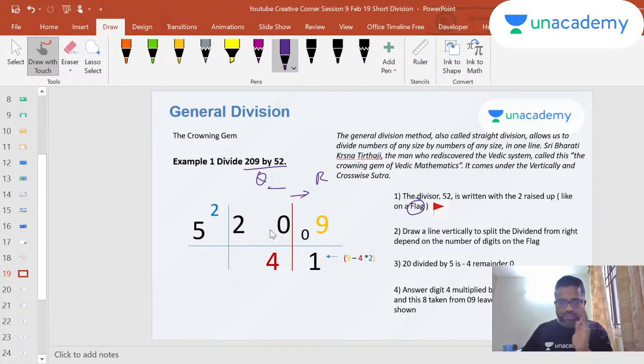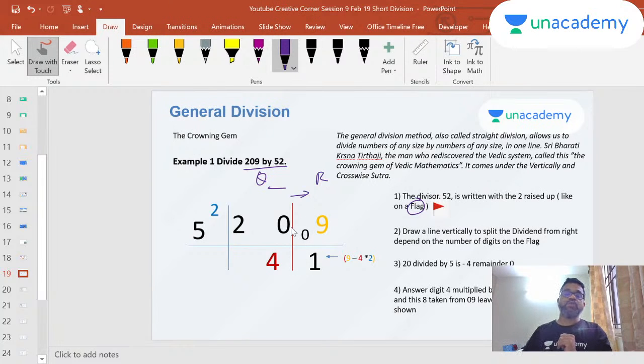For a moment I'm going to focus on these two digits, 20 and 5. I'm going to divide first 20 by 5. Forget everything else. I'm only going to divide 20 by 5. When I divide 20 by 5, what do I get? I get 4, 5 fours are 20 with a remainder of 0.